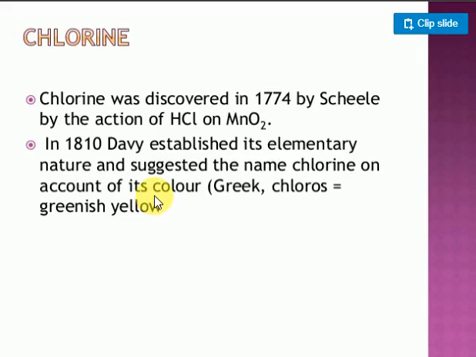Hello students, let's start our discussion regarding chlorine. You know very well chlorine is represented by Cl. Chlorine is a 17th group element. The symbol is Cl.